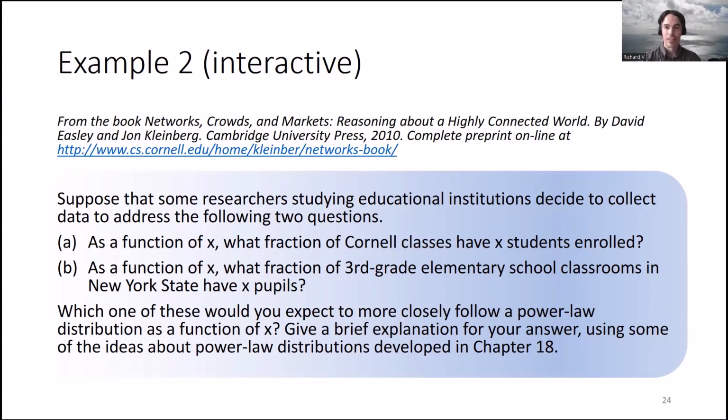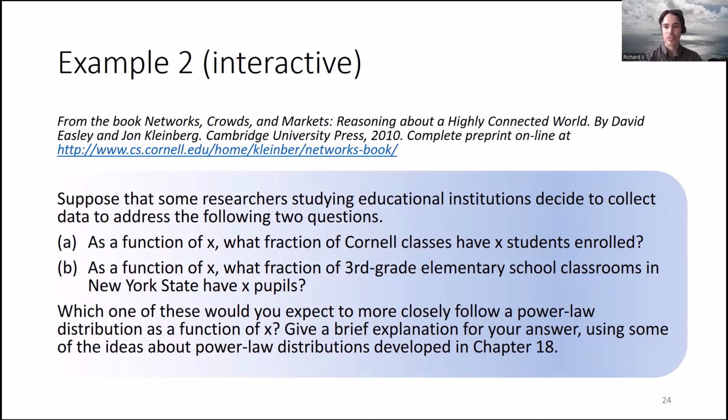And the reason why is because I would say that in a university, students have a choice of what classes they go to. So there are going to be more popular classes and less popular classes. And the more popular classes are going to be really big, and then the less popular classes are going to be smaller.